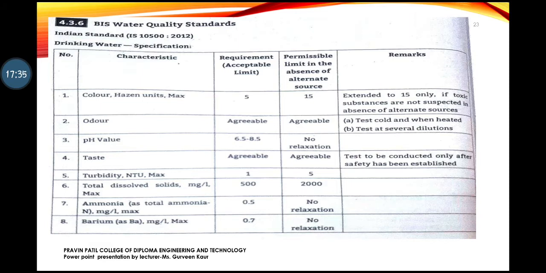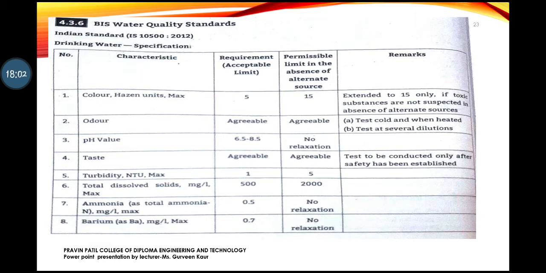Then is turbidity, NTU max. Turbidity means the cloudiness of the liquid, how foggy the water can be. Over here also a range is given. 1 is acceptable, and if in case there are no alternatives available, the last range will be 5. Then dissolved solids, over here the range given is 500, acceptable. If no options, 2000 is okay. The first 5 play a very important role.